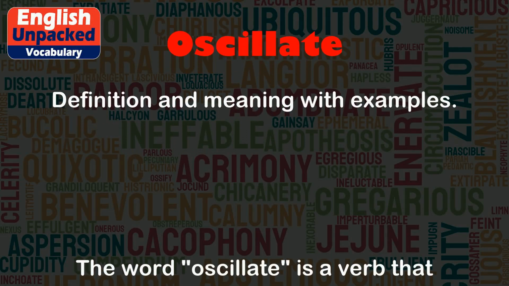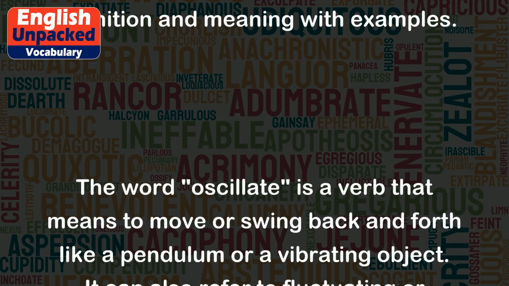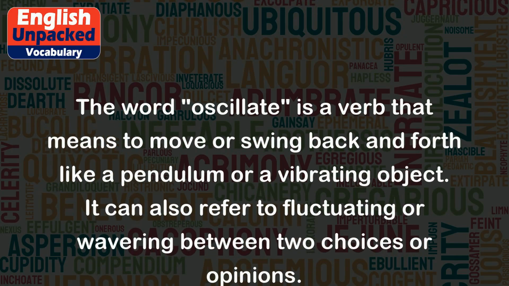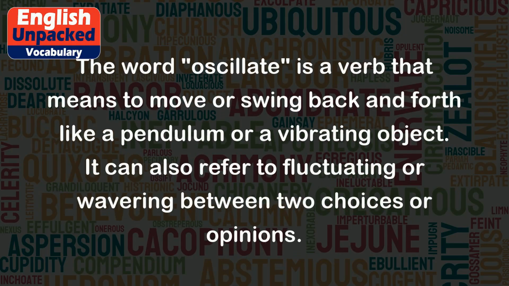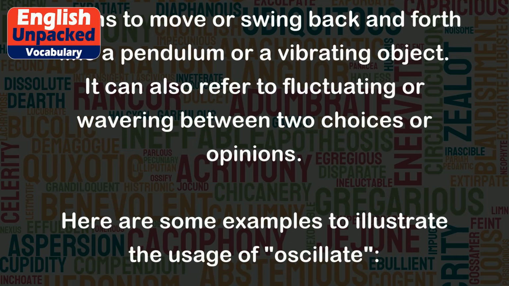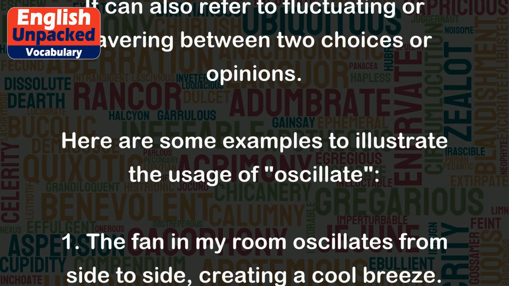Oscillate. The word oscillate is a verb that means to move or swing back and forth like a pendulum or a vibrating object. It can also refer to fluctuating or wavering between two choices or opinions. Here are some examples to illustrate the usage of oscillate.